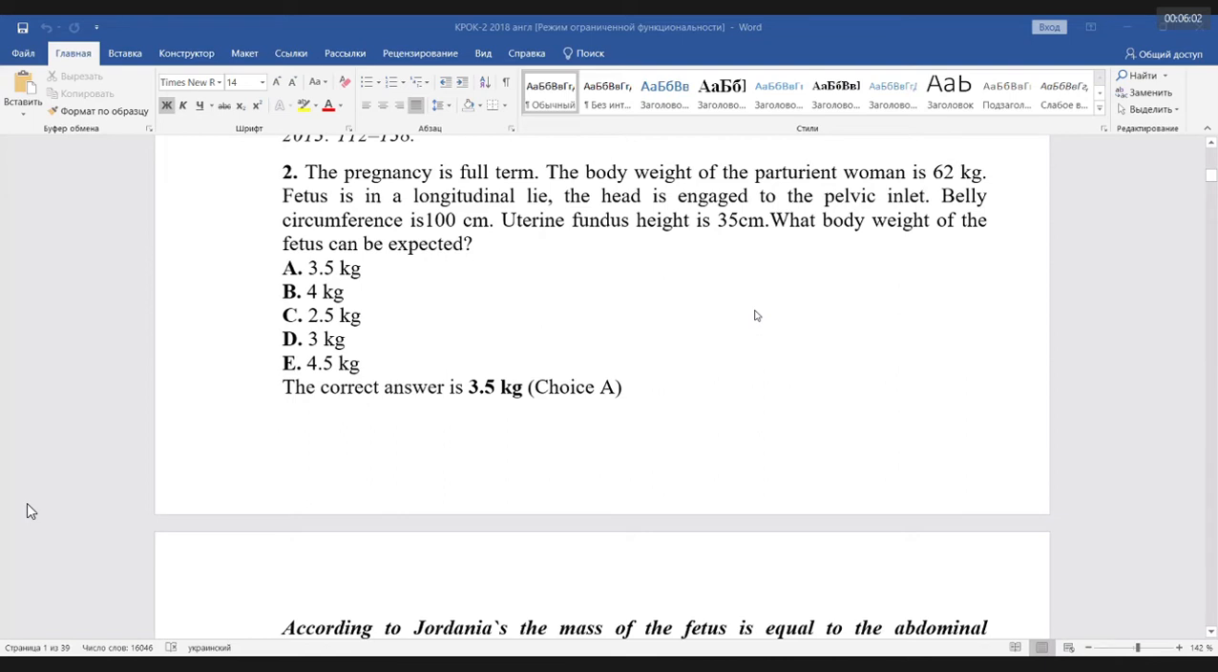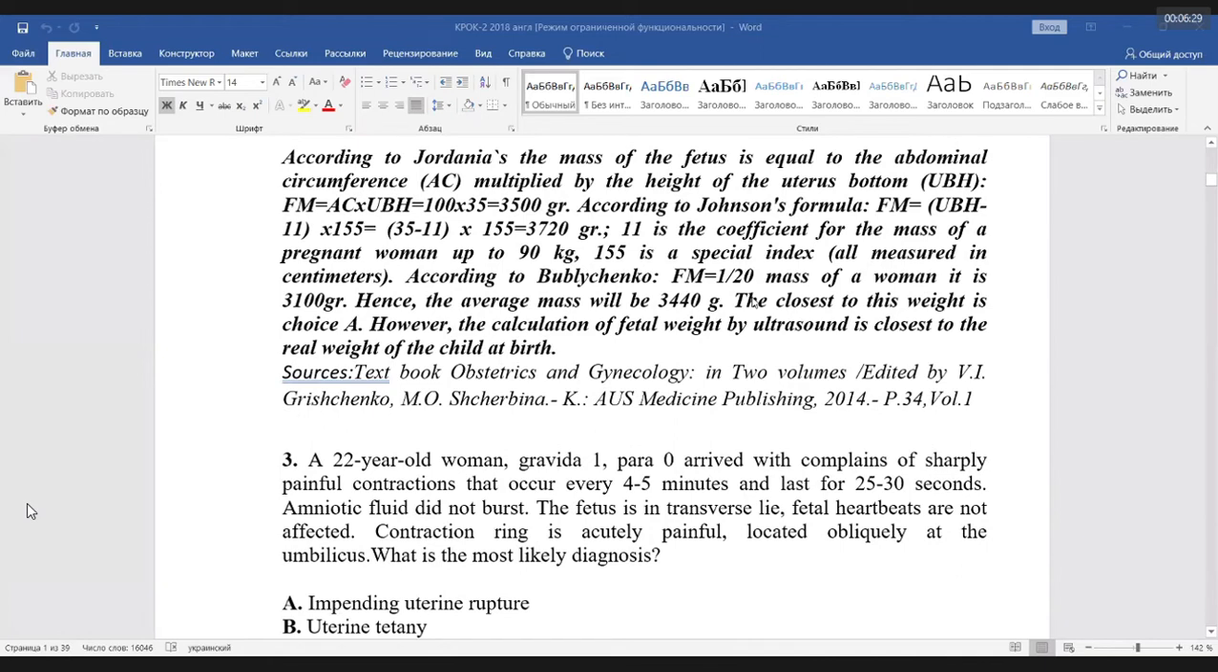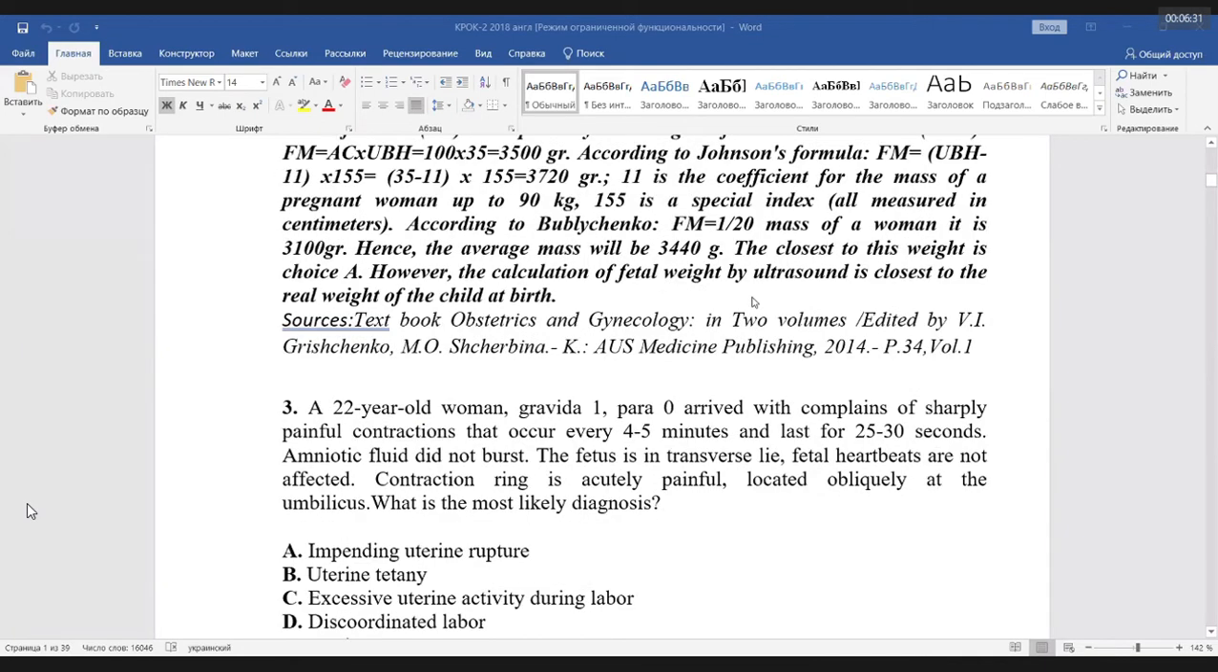Why is this 3.5 kilograms right? How do we estimate, calculate the belly circumference and uterine fundus height? Yes, thank you. Yes, Tandinmeister formula we name this. And usually we plus or minus 200 grams. Yes, and it is the expected weight of the fetus.